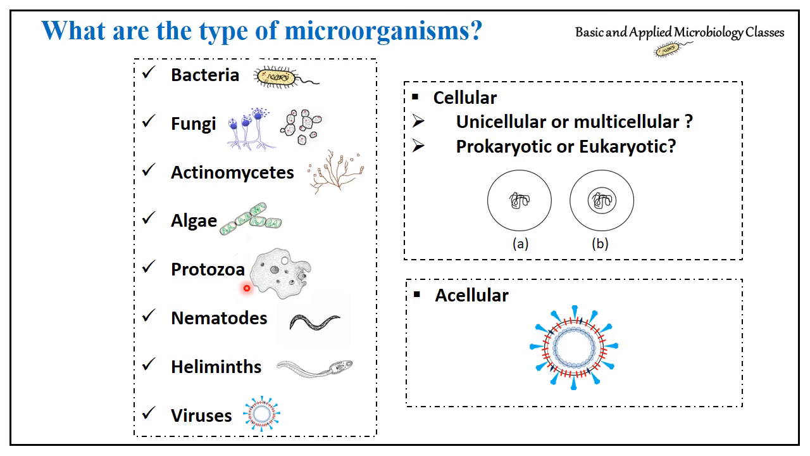Protozoans are mostly unicellular. They can be free living as well as parasitic. Nematodes are also known as parasitic worms, but they can also live freely. Most of the nematodes are also known to cause diseases in plants. Helminths, again, are in the parasitic worms category. So this is all about the introduction part on microorganisms. If we are saying microbiology is the study of microorganisms, then what are the types of microorganisms? Now we are much clearer about it.